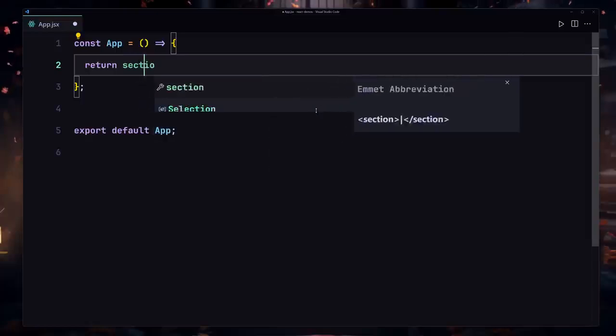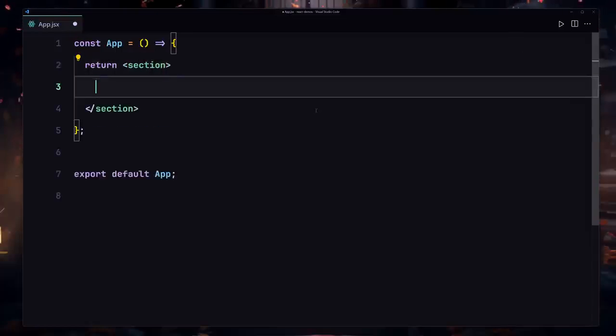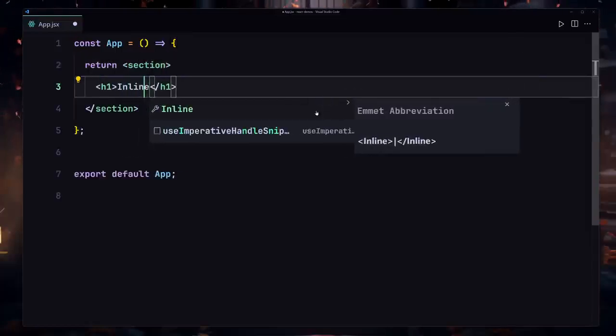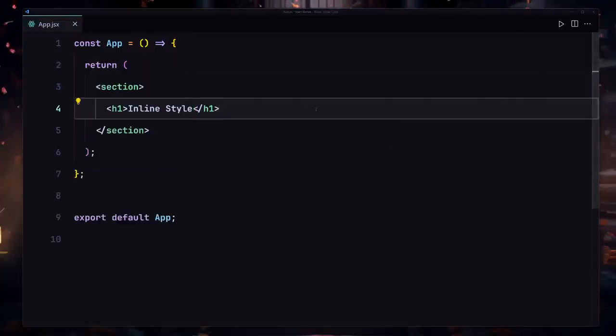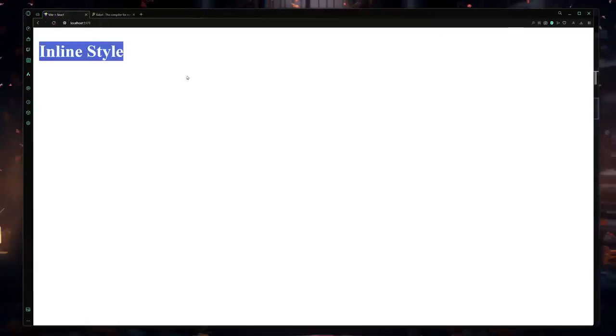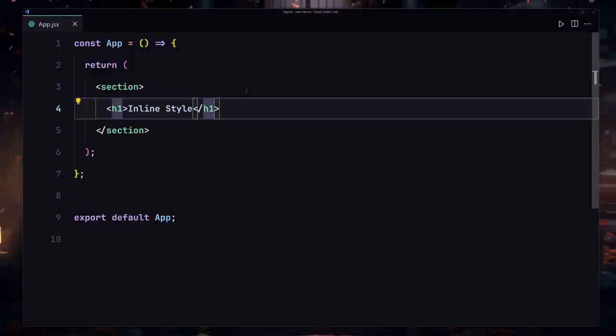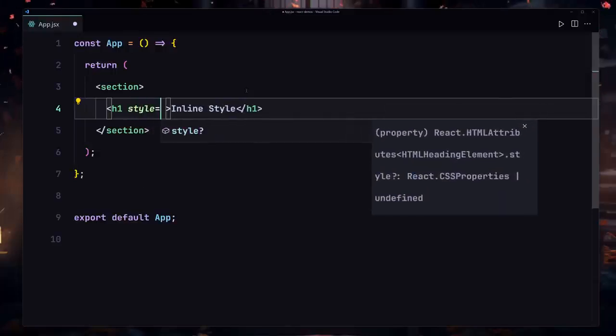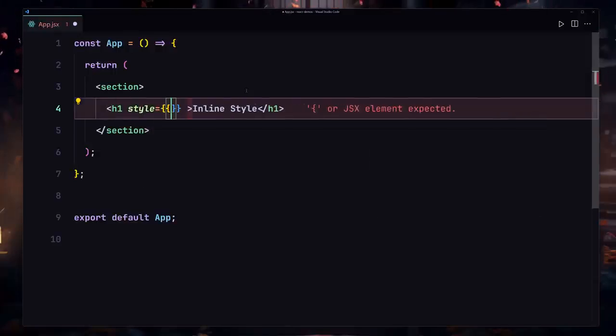So what I'm going to do is create my section, and inside this section I'm going to write my h1 with inline style. Now if I save my file, here you can see we are now getting our inline style right here, which is looking amazing. If I want to change the color of that, or provide some sort of styling for that, I can just use a style attribute equal to double curly braces, not a single but double curly braces. You have to keep that in mind.